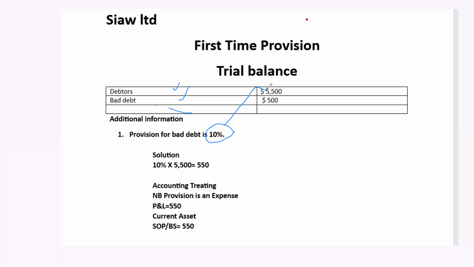So in making provision, it is 10% here, which is the percentage of provision. Then we apply it on the debtor's figure, and then we get 550. Now, after getting the 550, that is not all. That is just the first step towards our goal.